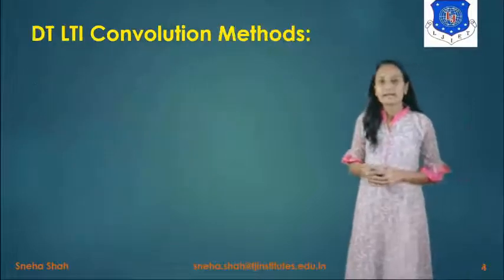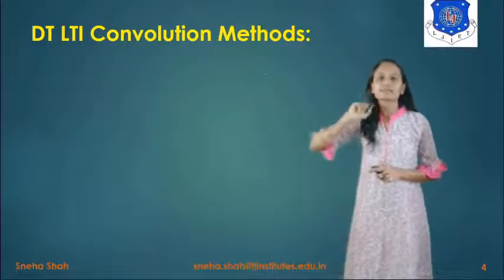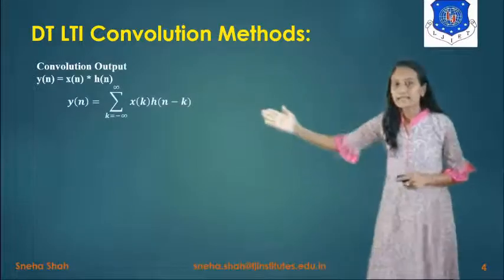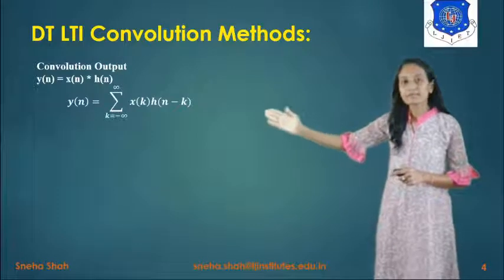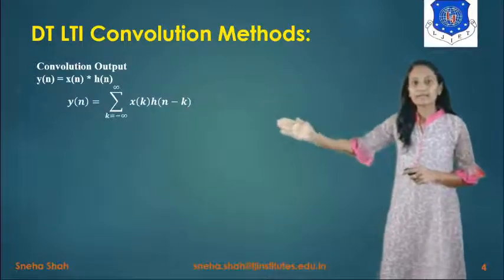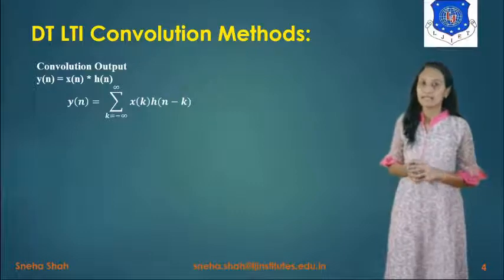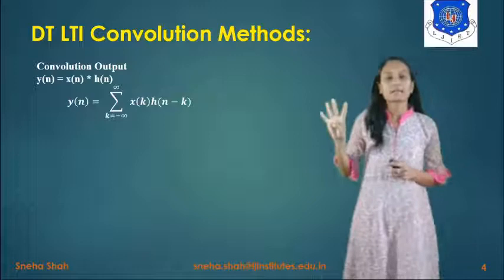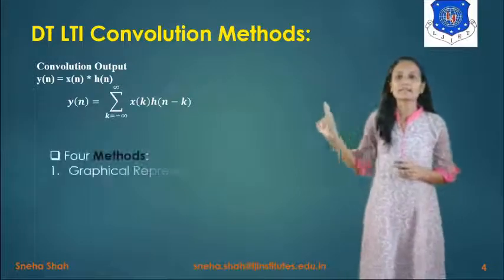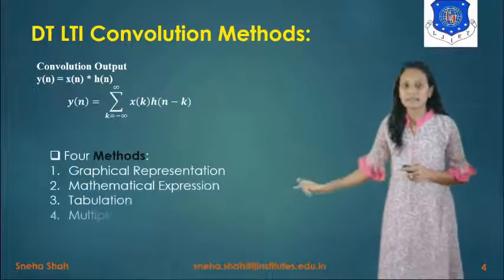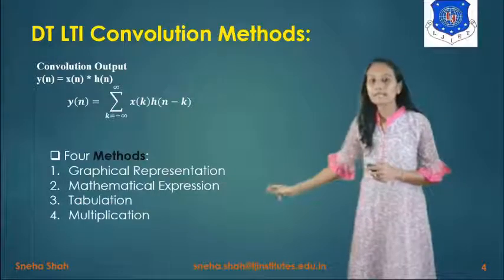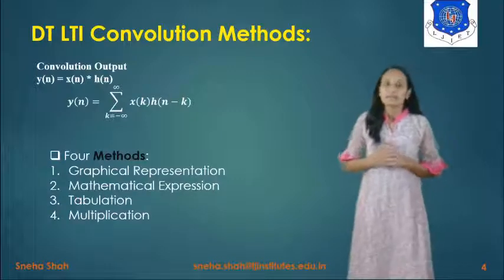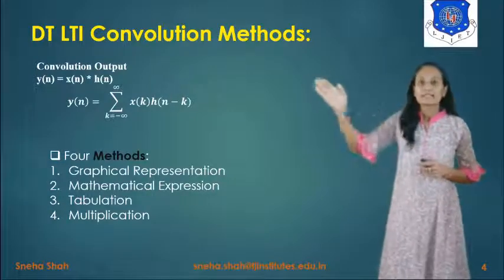So if you want to find the discrete time LTI system convolution, then y of n equals x of n convolved with h of n, and its equation is y of n equals summation over k from minus infinity to infinity of x of k into h of n minus k. Right. So if you want to solve this example, there are four different methods. The first is graphical representation, the second is mathematical expression, the third is tabulation, and the fourth is multiplication. So we will solve examples based on DT-LTI convolution.